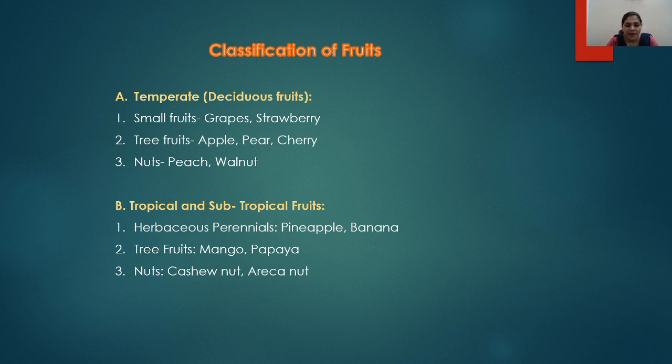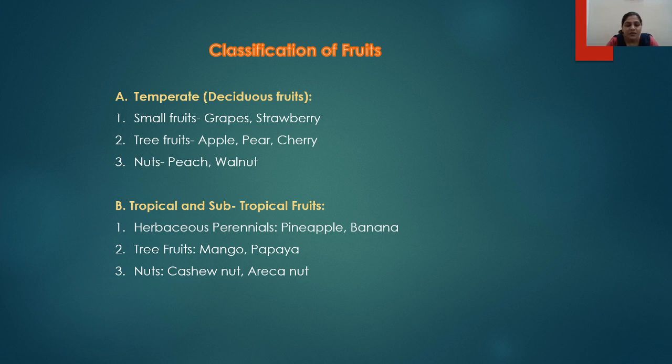Second category is the tree fruits. Examples are apple, pear, and the cherry plant. And the third is the nuts, which includes peaches and walnuts. Then the fruits which are grown in tropical and subtropical areas. First is the herbaceous perennials. These are the plants which are herbaceous in habit and are perennial in their life cycle. Examples are pineapple and the banana plant.